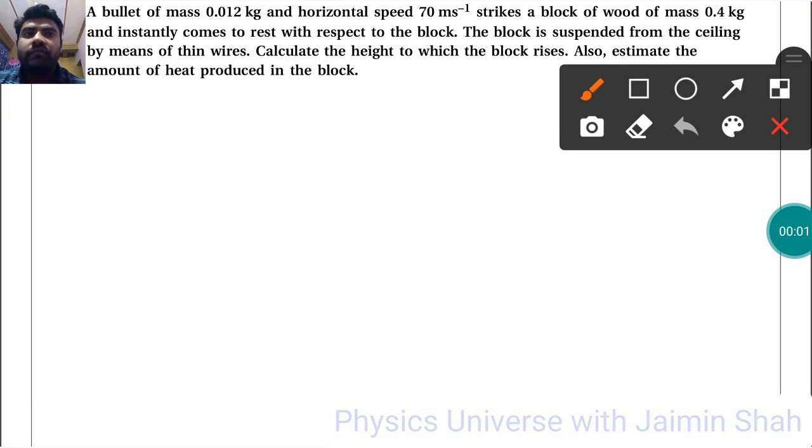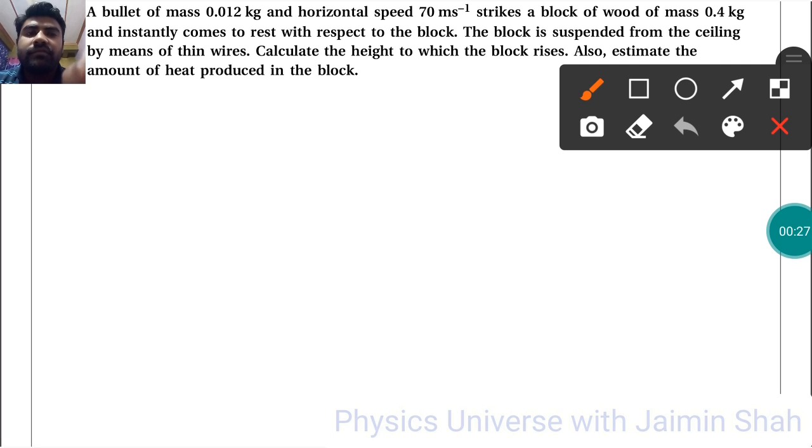Question: A bullet of mass 0.012 kg and horizontal speed 70 meter per second strikes a block of wood of mass 0.4 kg and instantly comes to rest with respect to the block. The block is suspended from the ceiling by means of thin wires. Calculate the height to which the block rises. Also estimate the amount of heat produced in the block.